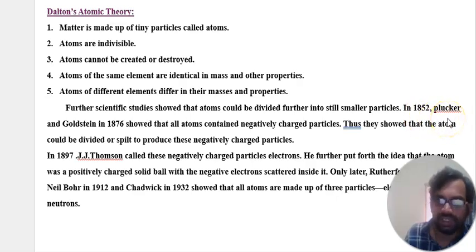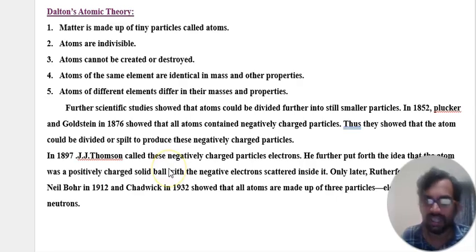In 1852 Plucker, and Goldstein in 1876, showed that all atoms contain negatively charged particles. Thus they showed that atoms could be divided or split to produce these negatively charged particles. That is the statement they found in 1876. But in 1897, J.J. Thomson, one of the great scientists, called these negatively charged particles electrons.